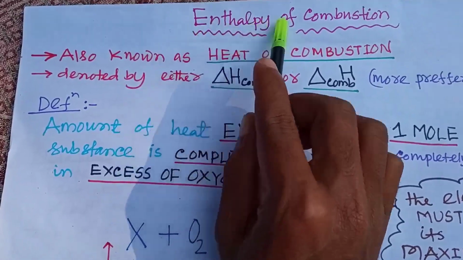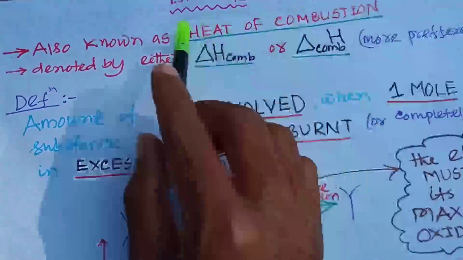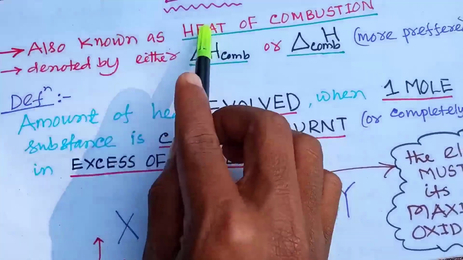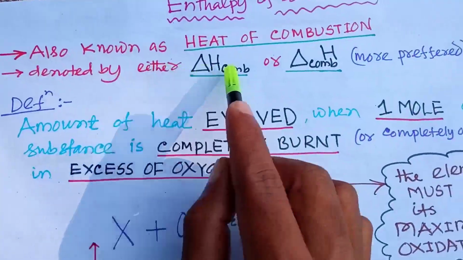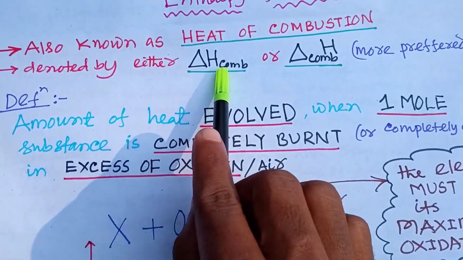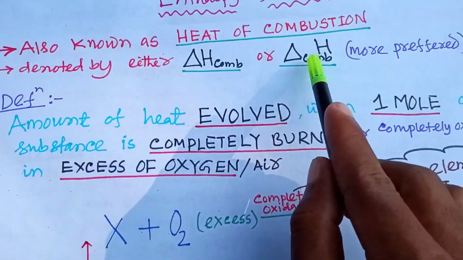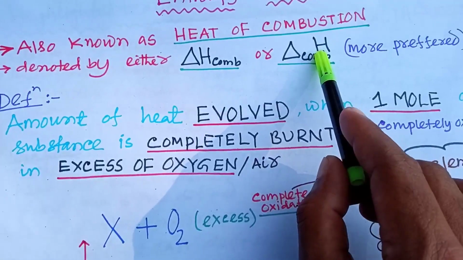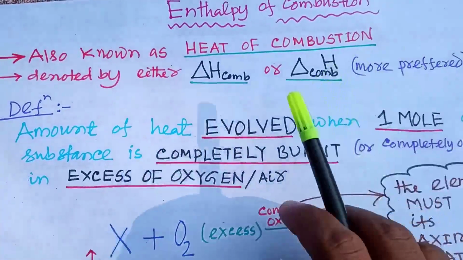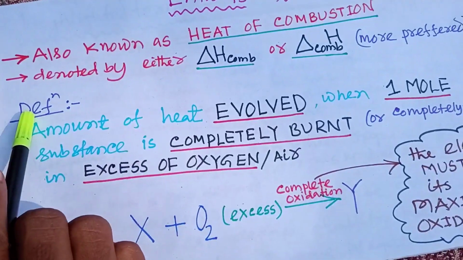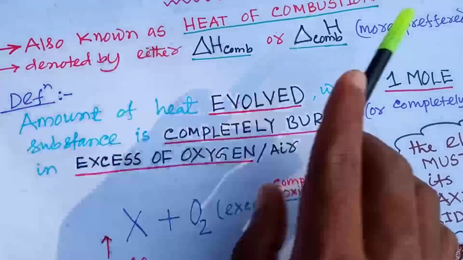So it is the enthalpy of combustion, and this is also known as the heat of combustion. It is denoted by the symbol ΔH_com or Δ_com H, and this symbol is generally more preferred. Let's see the definition of enthalpy of combustion.